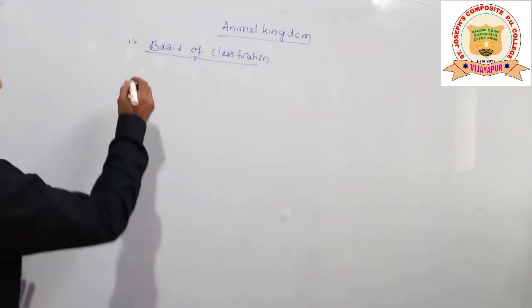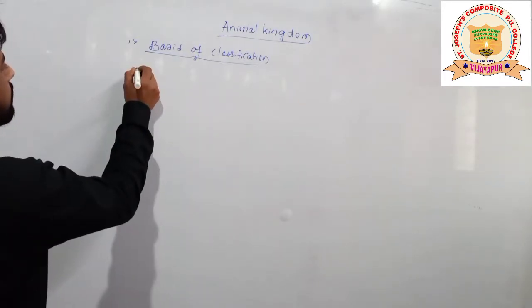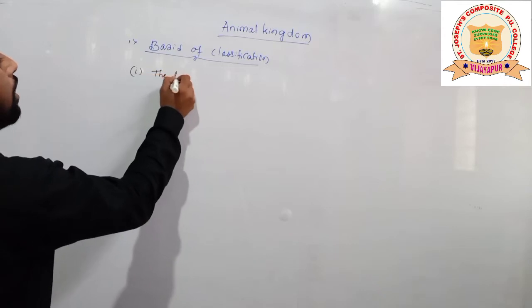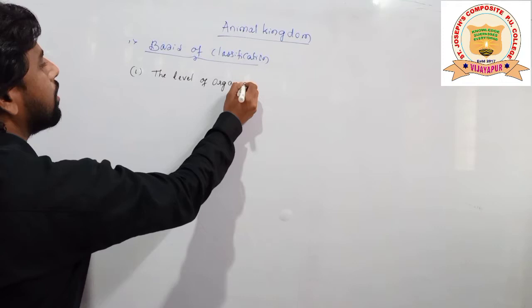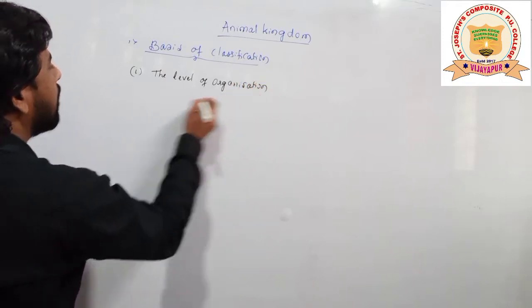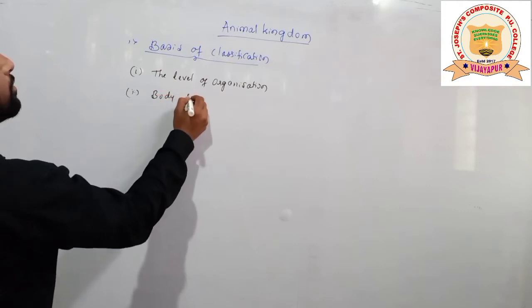The first character is the level of organization. Second one is body symmetry.